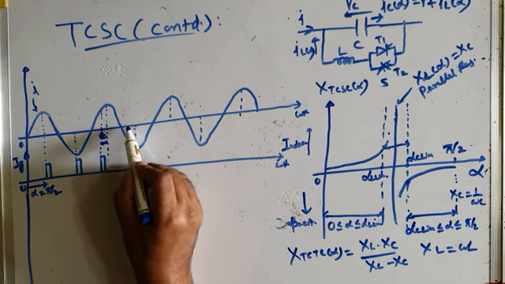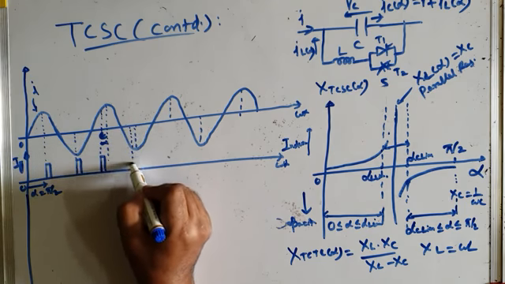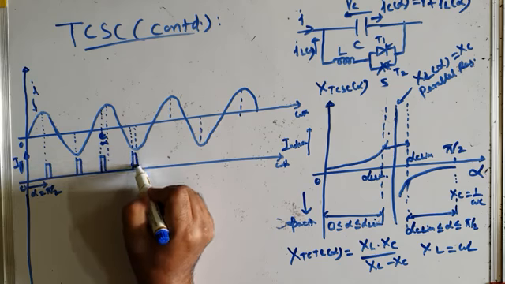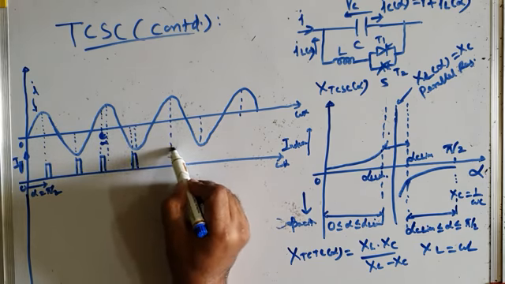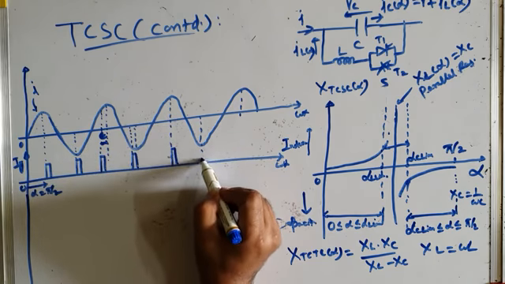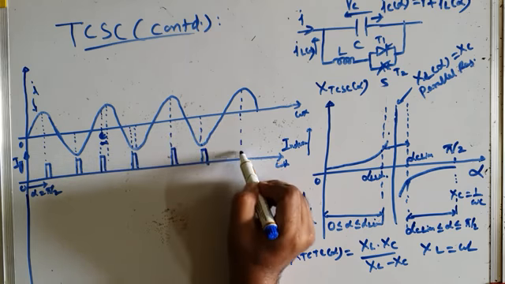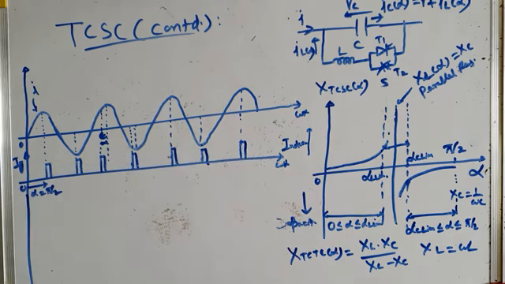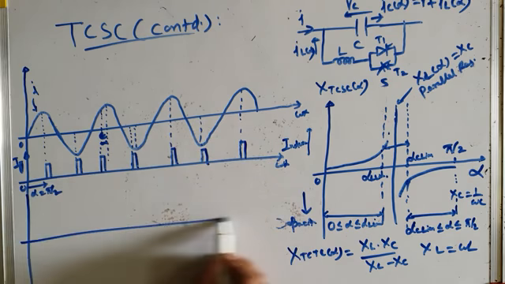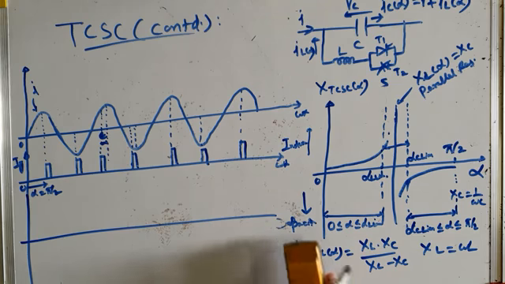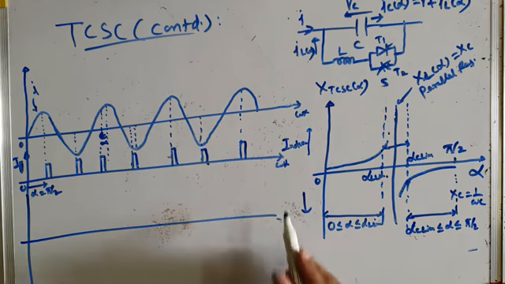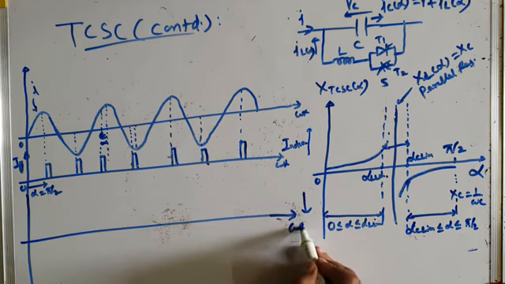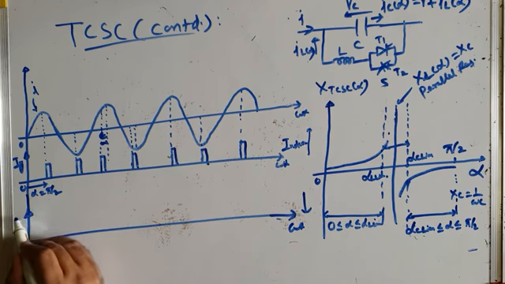And then in the next half cycle also it's here, and then it's again fired. TCR is again fired at peaks of the currents like this. This is the firing pulse pattern. I will explain it in a minute's time. But let me show you now the capacitor voltage, VC.